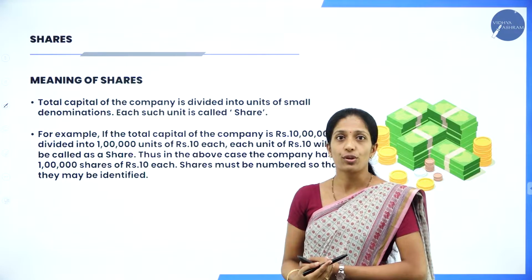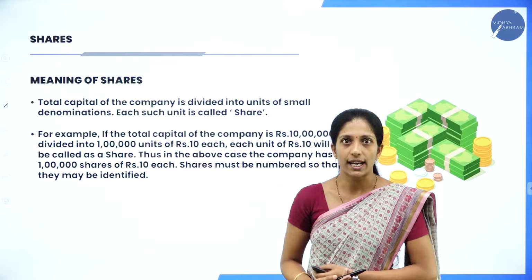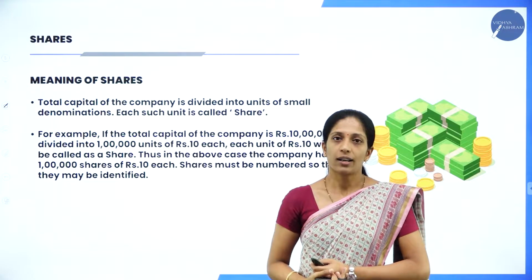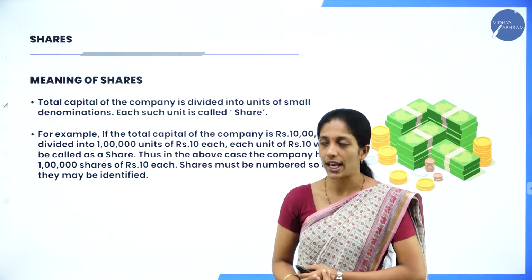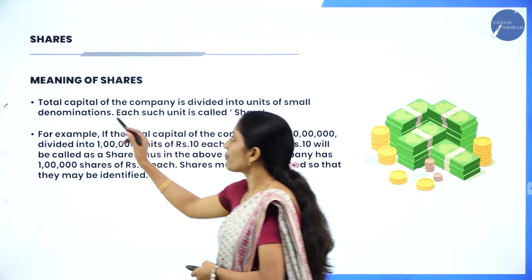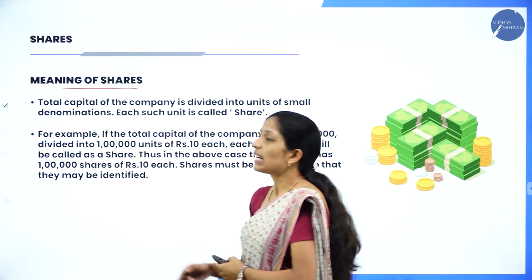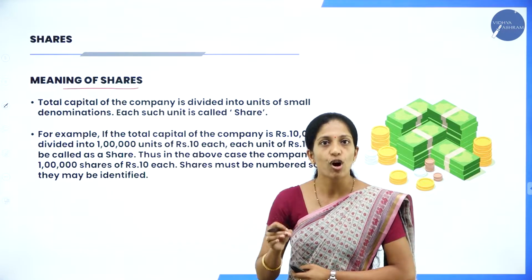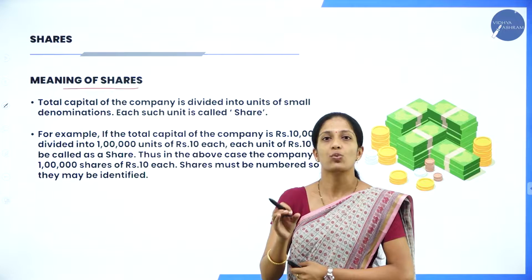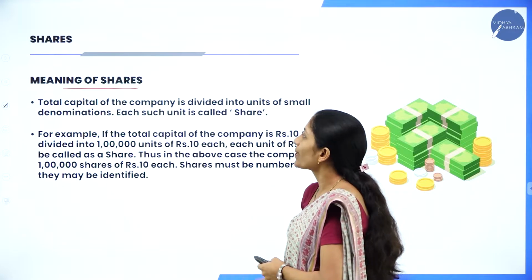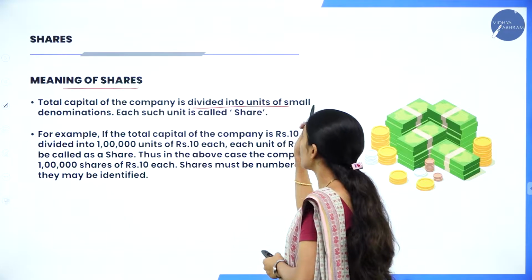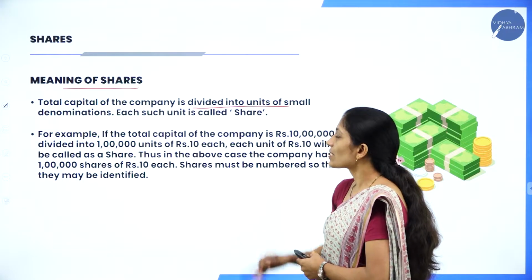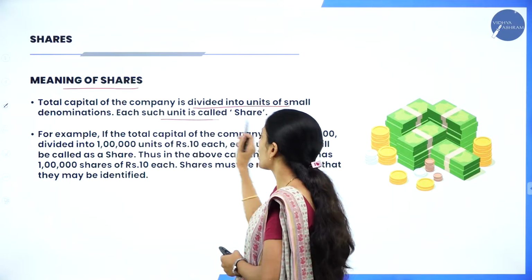As I've already told you, I'm going to discuss shares, because this chapter relates to shares. Let us see what is a share. If you see the meaning of shares, the total capital of the company is divided into a number of smaller units, which is called what? Share. The total capital of the company is divided into units of small denominations, and each such unit is called what?